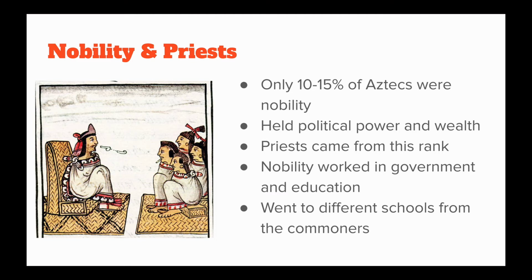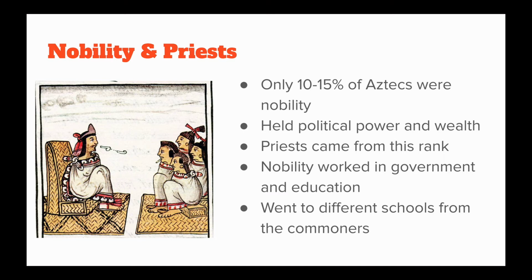Then we have nobility and priests. And there's a very small number of nobility and priests that exist, because otherwise the hierarchy is not going to work. If you've got too many people towards the top of the hierarchy, it's going to collapse. Oh, where did we see that before? Oh yeah, that's right. Unit 1, that's how we saw feudalism collapse, because too many people were moving up. So in Aztec society, you only have about 10 to 15% of the Aztecs in the nobility class.